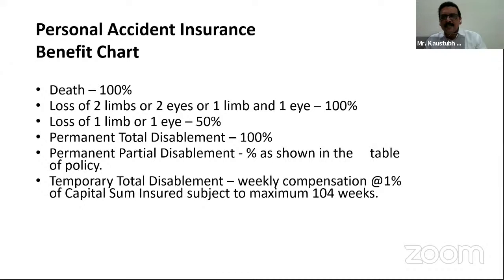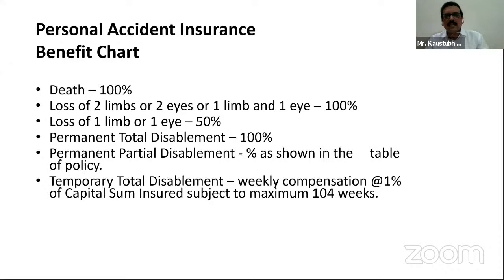See, weekly compensation of 1% is payable, and the maximum allowed is 104 weeks. That means if the total sum insured is exhausted, suppose the 1% of the sum insured comes to 10,000 rupees and his total disablement lasts for 2 years, then 104 weeks multiplied by 10,000 will come to 10 lakh 40,000.